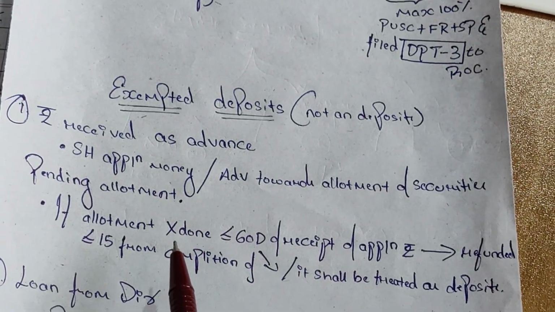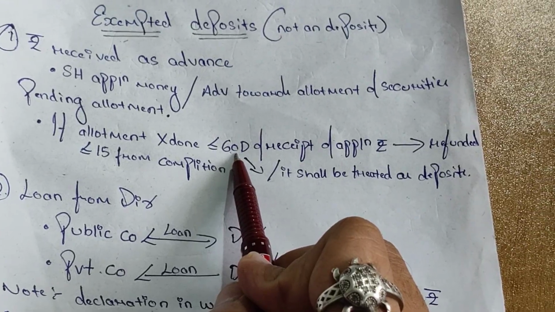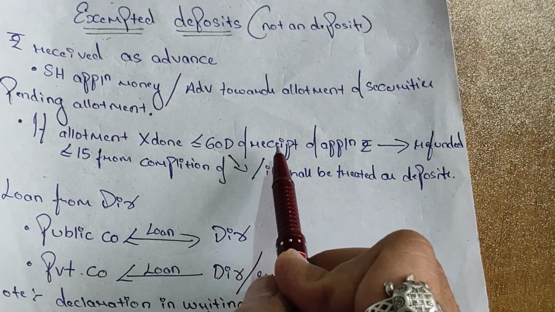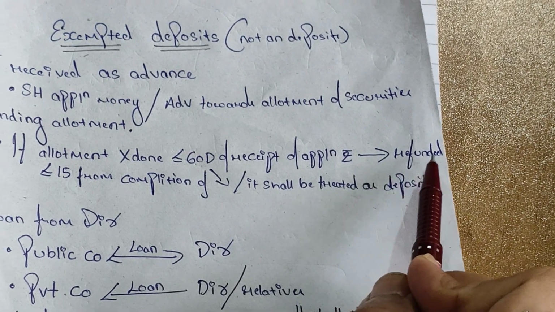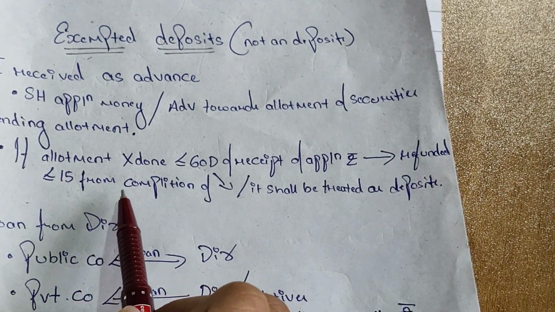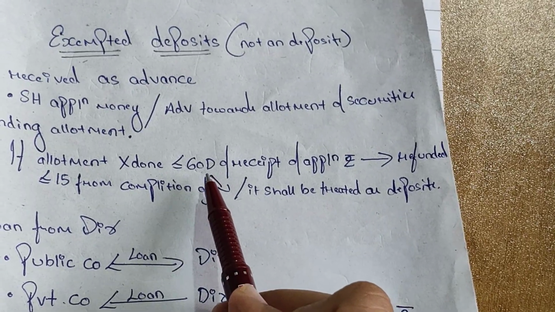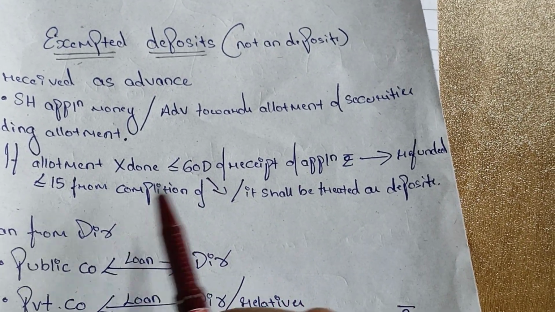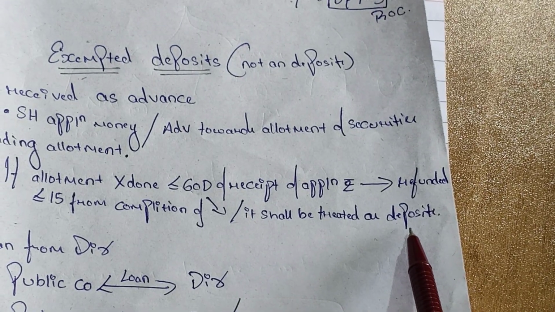within 60 days of receipt of the application money, the same shall be refunded within 15 days from the completion of 60 days. It means 60 plus 15, 75 days, or else it shall be treated as a deposit.